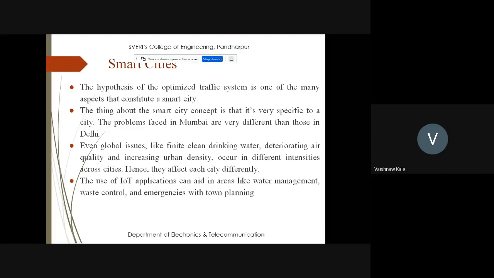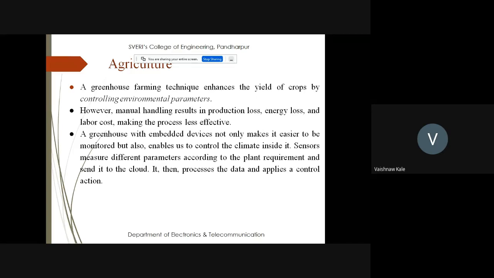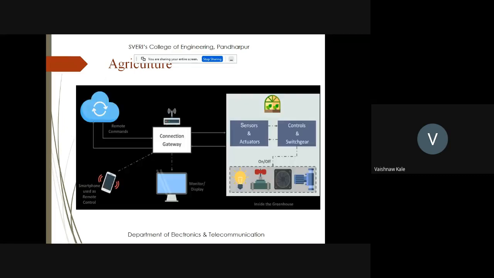Then smart cities, you can make cities smarter and smarter by concentrating on a number of factors. That may be finite clean drinking water, deteriorating air quality, increasing urban density, and also optimizing the traffic systems in smart cities. Then agriculture, you can go for greenhouse farming techniques and control the environmental parameters, so that the plants grow in a nice way, and production can be increased, and energy loss and production loss can be reduced. So this is how agriculture can be improved with the help of IoT.